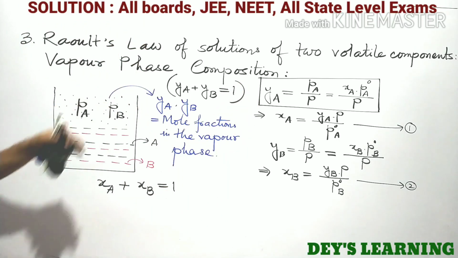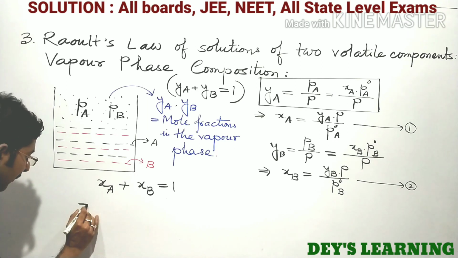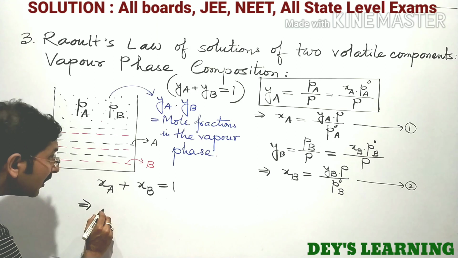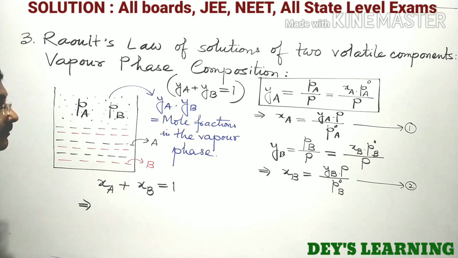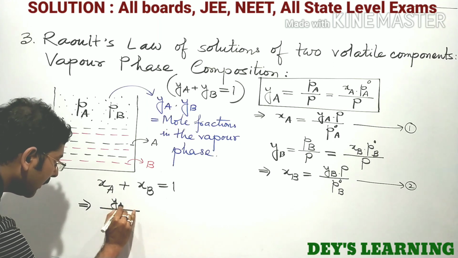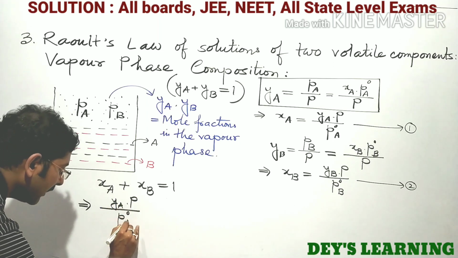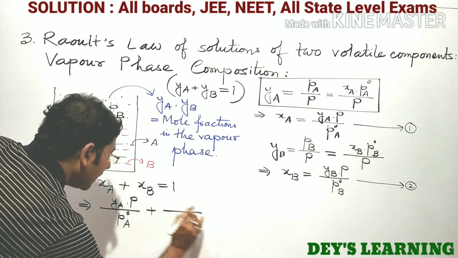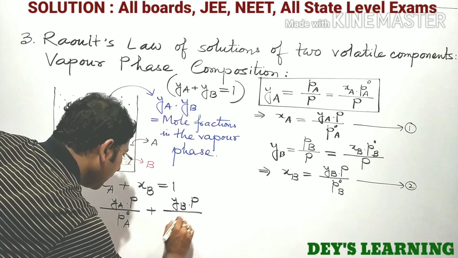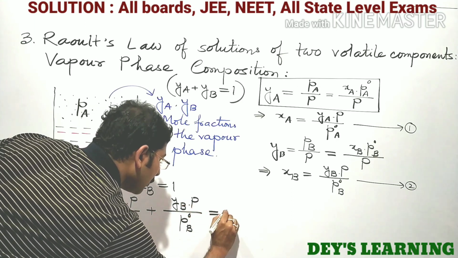These are also mole fractions. We can write here XA plus XB equal to 1. Now from equation 1 we have YA into total pressure P divided by P0A plus XB equal to YB into total pressure P divided by P0B. This is equal to 1.